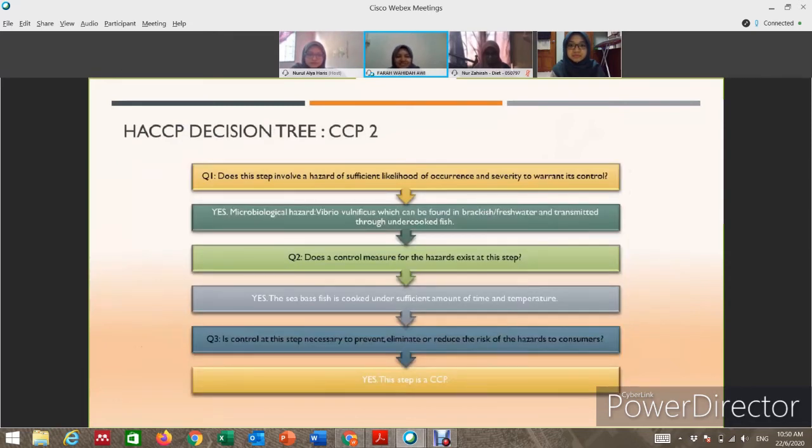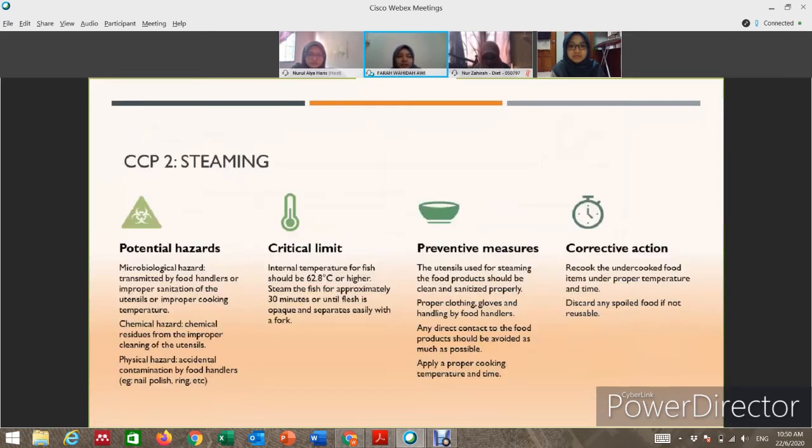Next is the hazard decision tree for the CCP2, which is steaming. The high risk potential hazard during the steaming is microbiological hazard. The critical limit during the steaming is the fish temperature must be 62.8 degrees Celsius or higher. The important preventive measure during the steaming is to apply a proper cooking temperature and time. And if it is not properly applied, the fish must be recooked or discarded if it is not reusable.